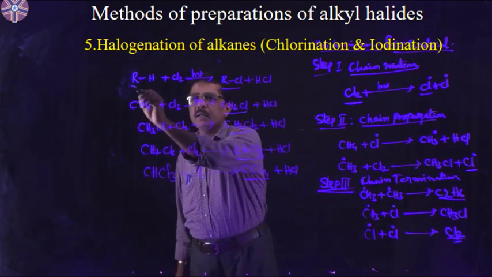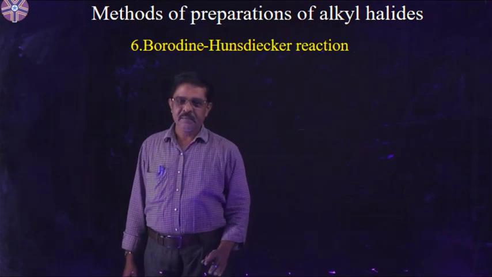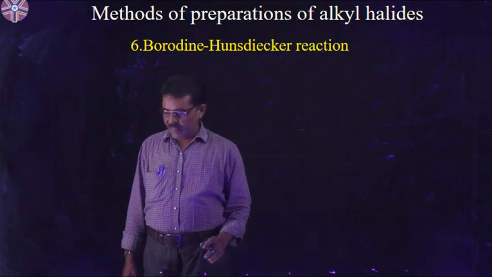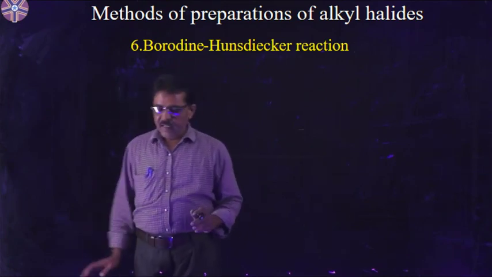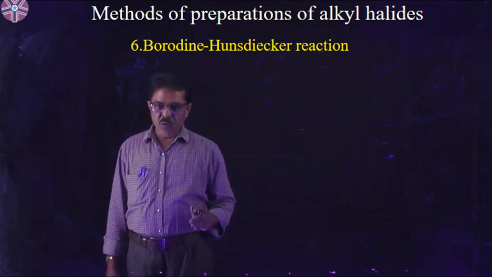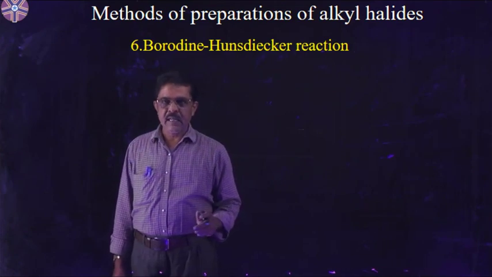Alkanes general formula. Hunsdiecker reaction. Methods of preparation of alkyl halides. Here in the Hunsdiecker reaction, the silver salt of a carboxylic acid reacts with bromine in the presence of CCl4 to give alkyl halides.